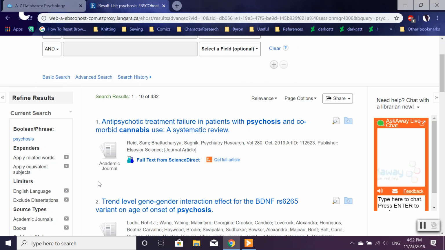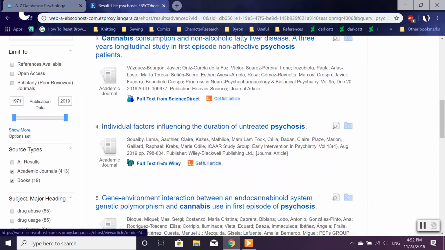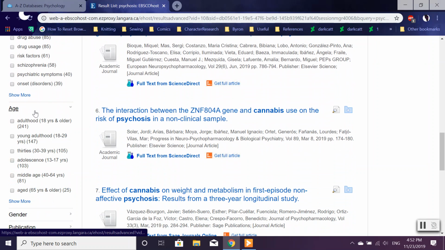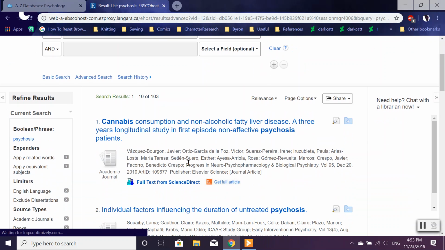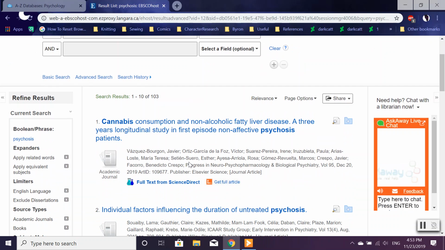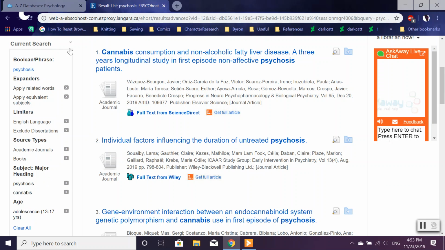Then we can add an age limiter because we're not looking for adults, we're looking for adolescents. So we go down to age and we go to adolescents. And as you can see, we've narrowed our search completely to information with the parameters that are within the question we originally asked, and we've got the search results down to 103. The left current search bar shows us all the limiters that we've applied.